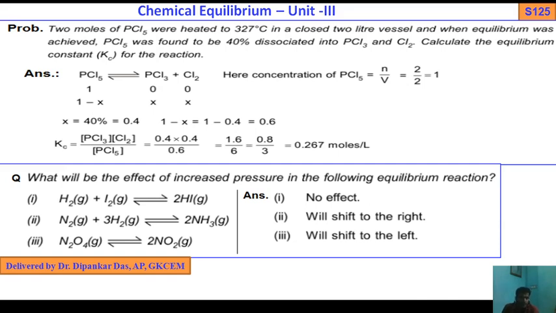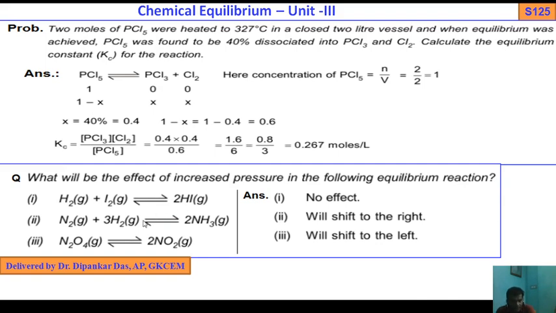You should remember one thing: pressure effect depends on the number of moles on the reactant side and the product side, whether the number of moles decreases or increases. If you get this data, you can easily answer this. The options are no effect, will shift to the right, or will shift to the left. You see here the number of moles 1 plus 1 is 2, and 2 on the other side, same. Here 1 plus 3 is 4, and 2, so the left hand side has a higher number of moles. Here 1 and 2, the right hand side has more. So in case 1, there will be no effect.